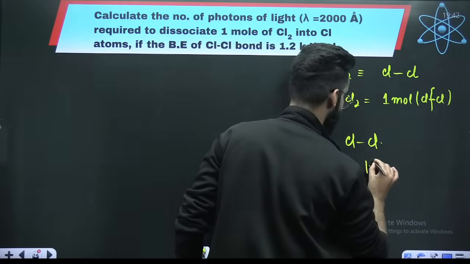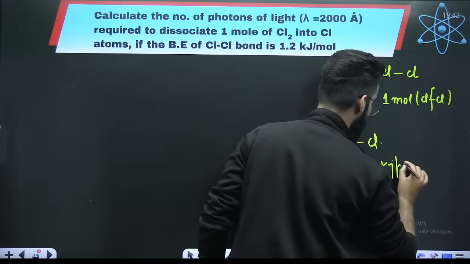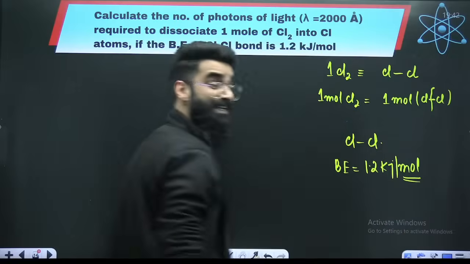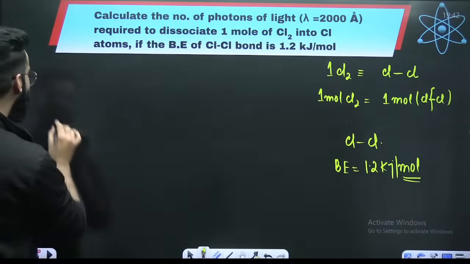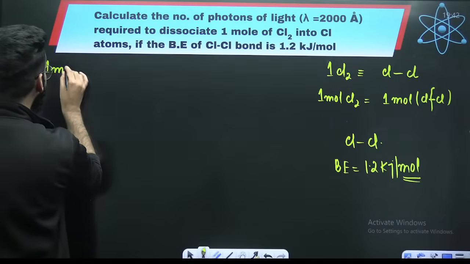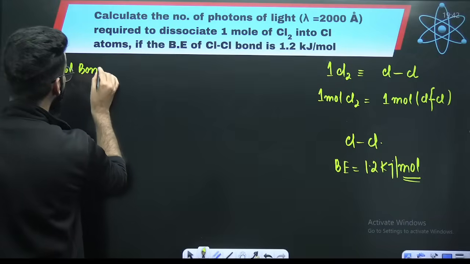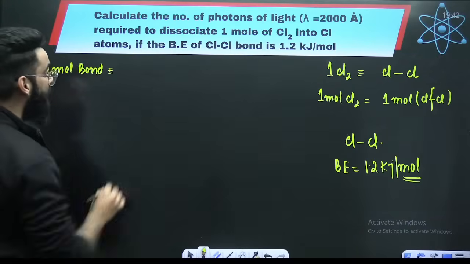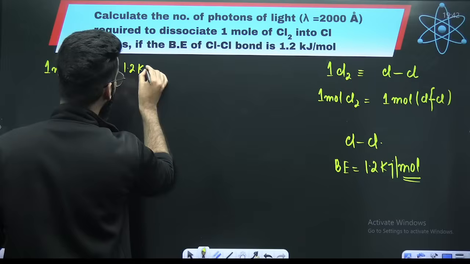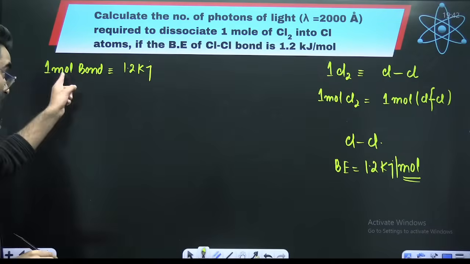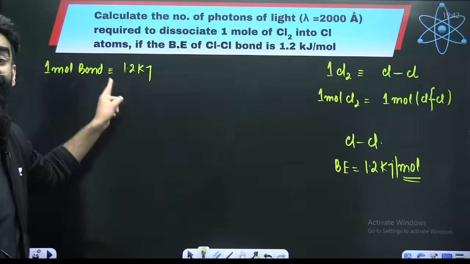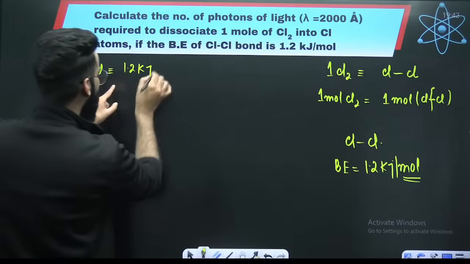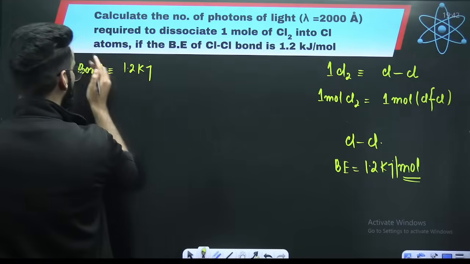Bond energy of Cl is given as 1.2 kilojoules per mole. Now what does it mean? It means that in order to break 1 mole of bonds, how much energy is required? 1.2 kilojoules. In order to break 1 mole of bonds, this much amount of energy is required.